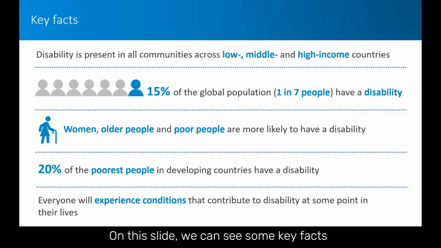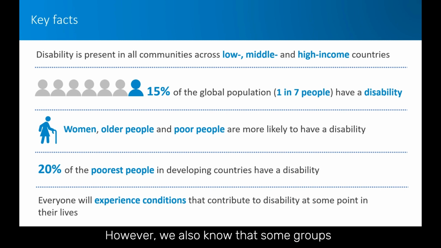On this slide, we can see some key facts about disability which help us to understand the prevalence and distribution of disability globally. As we heard in the first presentation, it is estimated that 15% of the world's population, or 1 in 7 people, have some form of disability. Disability is present in all countries, low, middle, and high income, and most of us will experience some form of disabling condition at some point in our lives that will impact on our participation in everyday activities or access to places that we usually go.